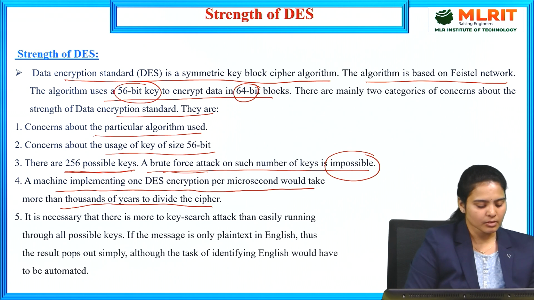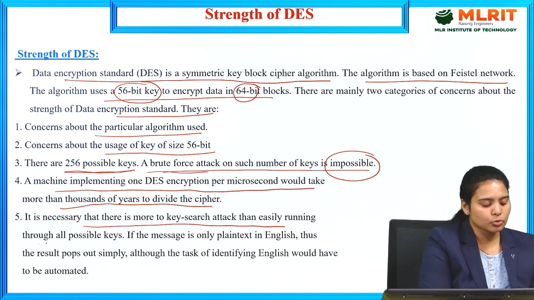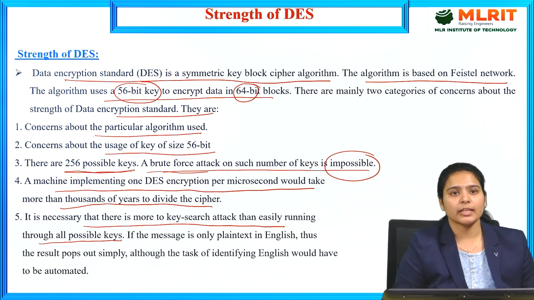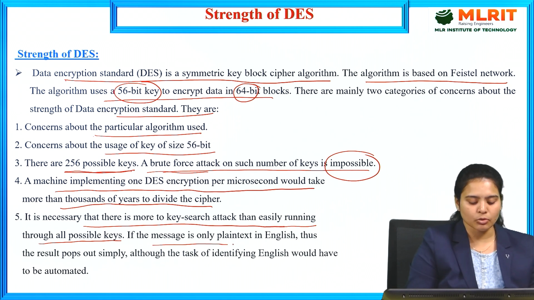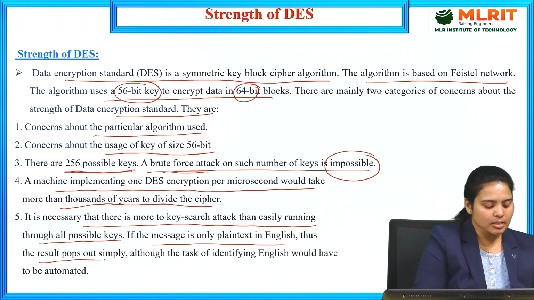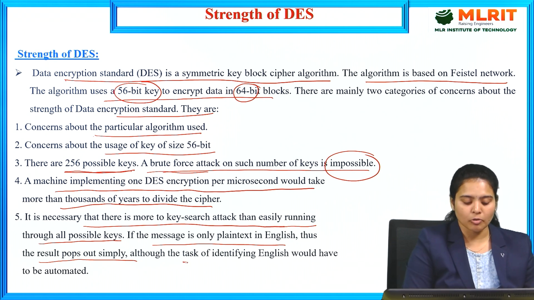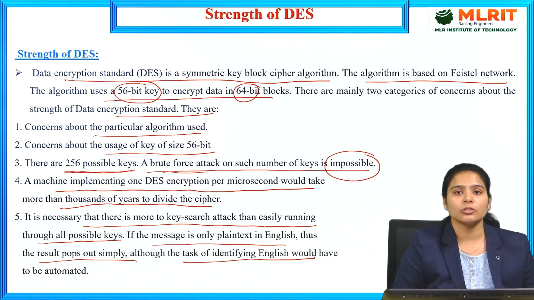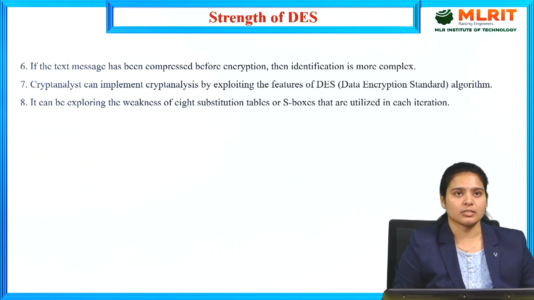And there is also the key search attack, which runs through all possible keys. It is also an attack, but it cannot easily run through the whole set of possible keys. If the message is only plain text in English, the result pops out simply. So how much of the task is identifying English? It should be an automated process.